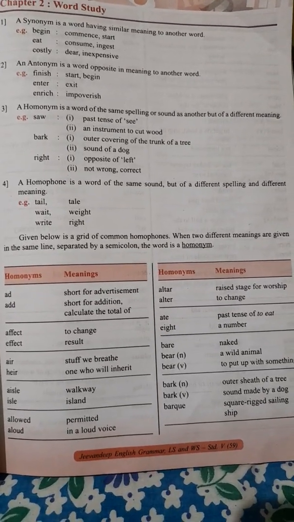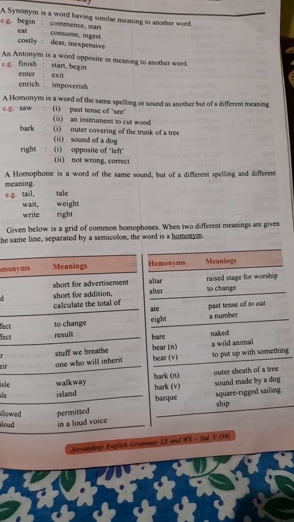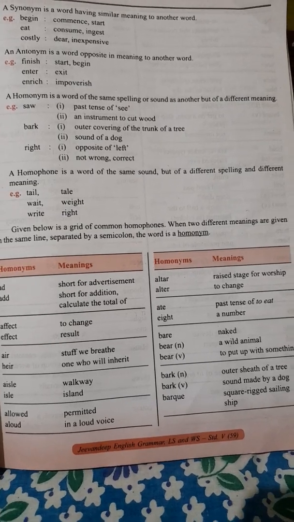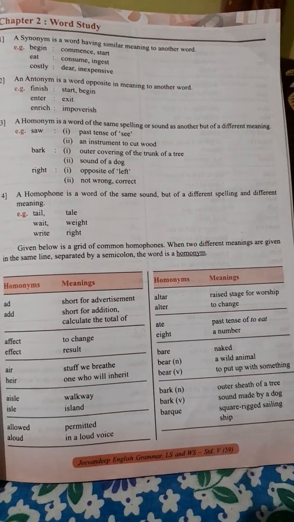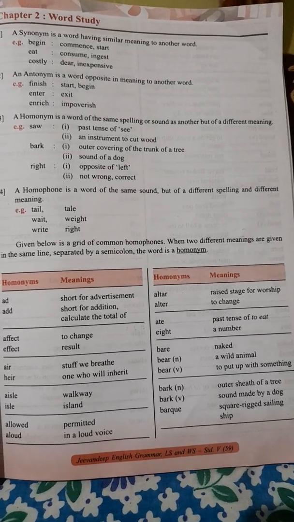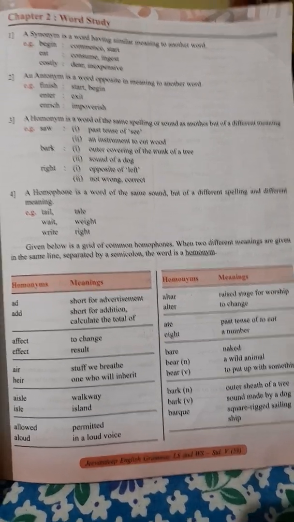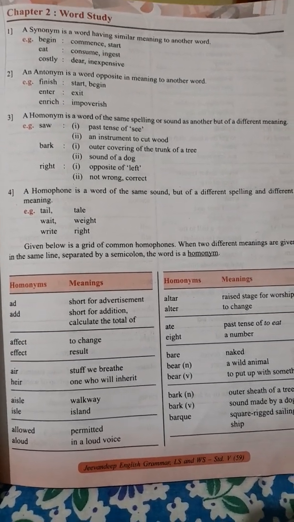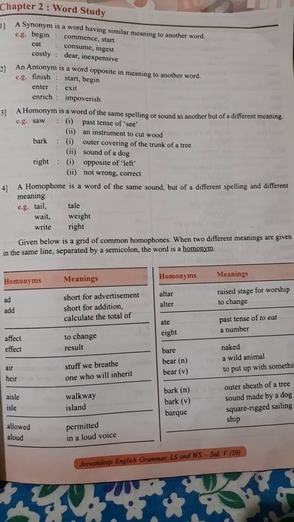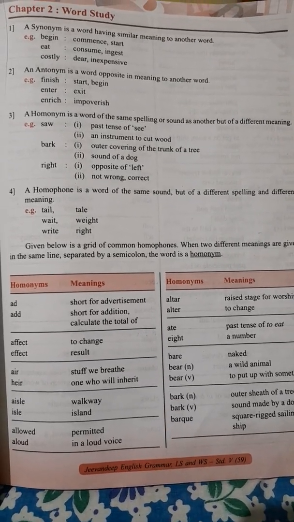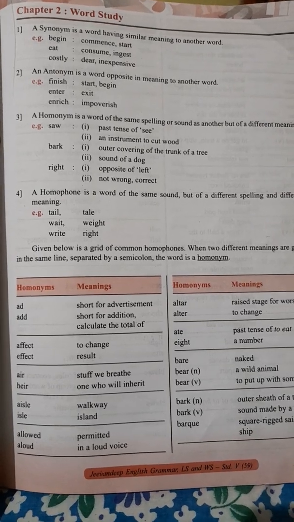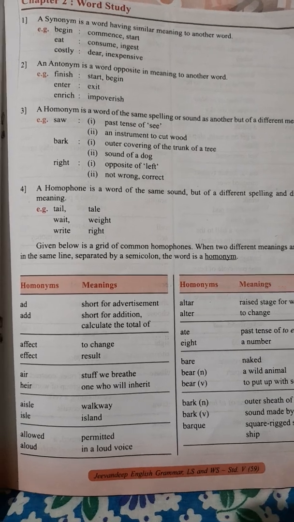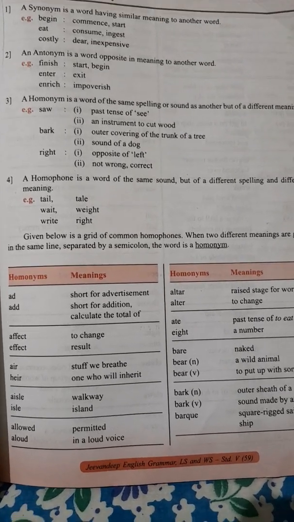Fourth, a homophone is a word of the same sound but a different spelling and different meaning. That means when we pronounce the words, they sound the same, but the two words have different spellings and different meanings. Tail: this is the tail of a dog, and this tale is a story.